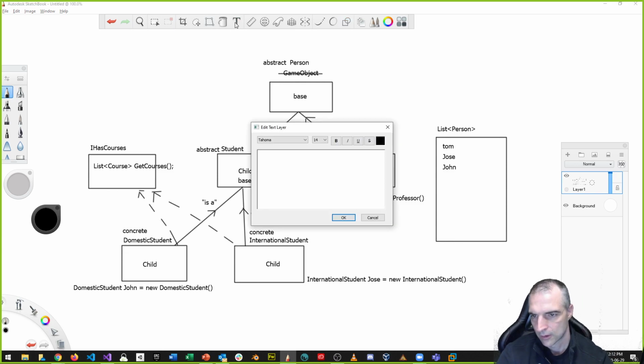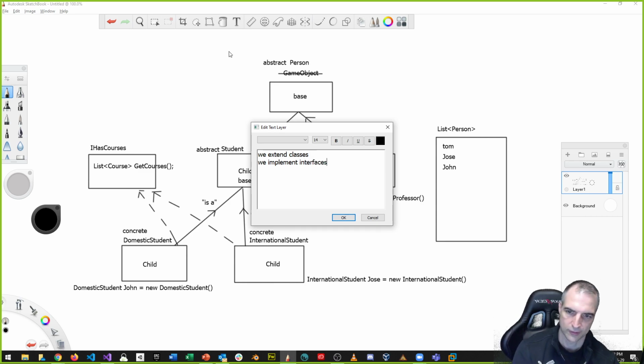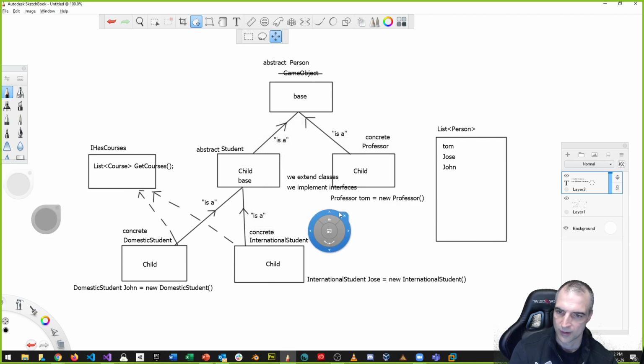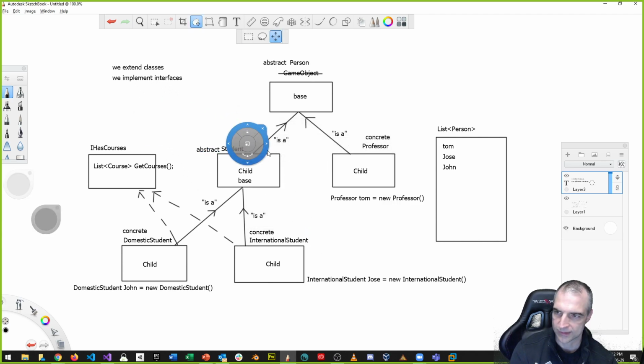So we extend classes, we implement interfaces. Okay, so different words, they mean different things. That's what we do. We extend classes, but we implement interfaces. We don't extend interfaces typically.